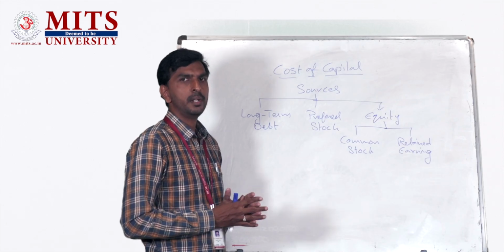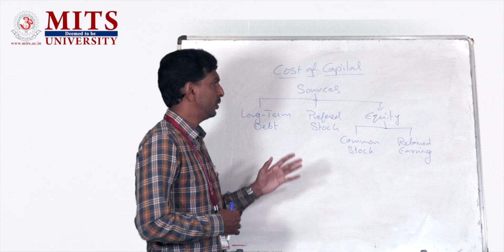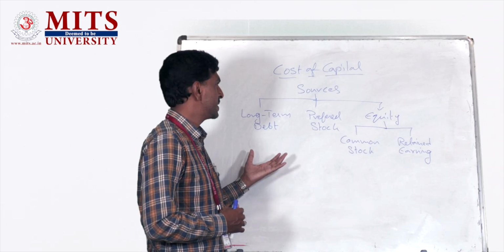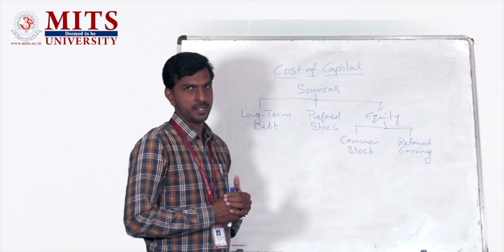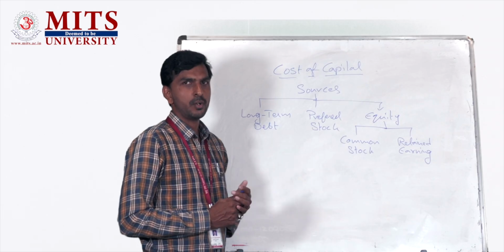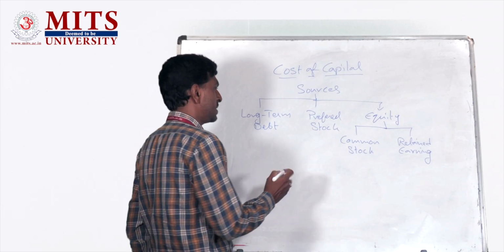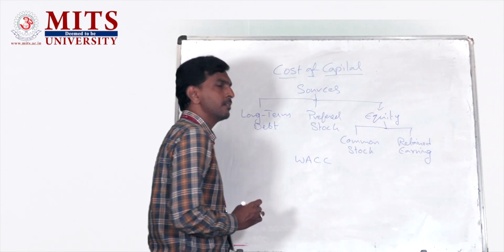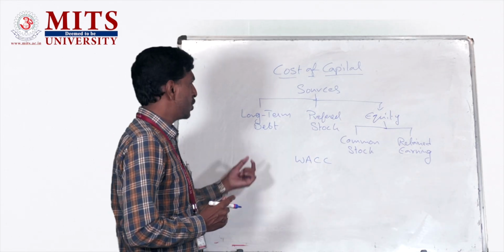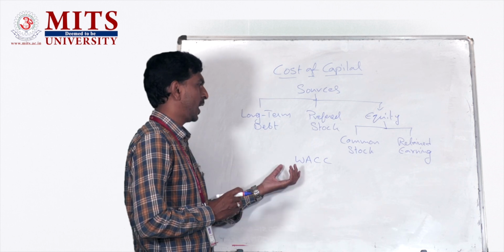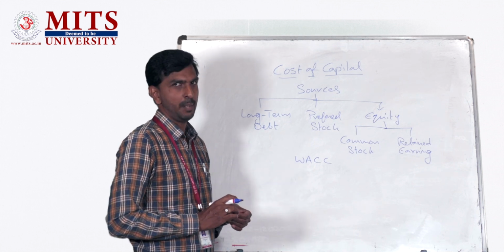But in reality, many companies don't raise the capital from one particular source, but rather they raise the capital from multiple sources. So in that case, instead of calling it cost of capital, it will be termed as weighted average cost of capital. In short, it is called WACC. So based upon the weightage in the capital structure, we decide to calculate the overall cost of capital.